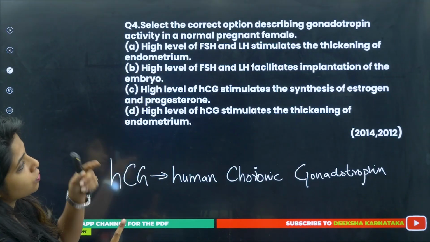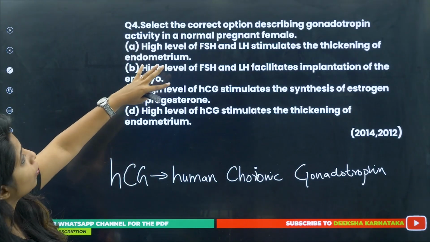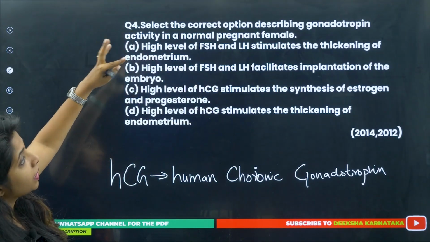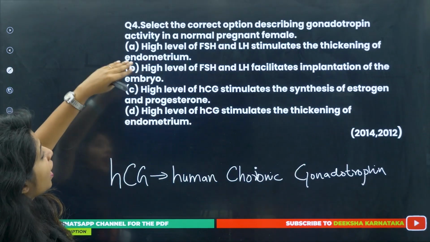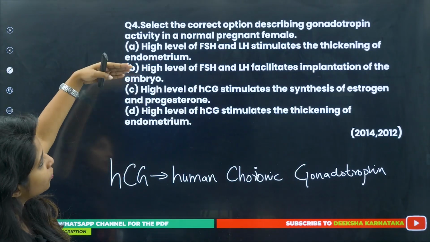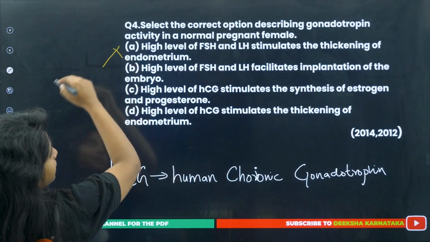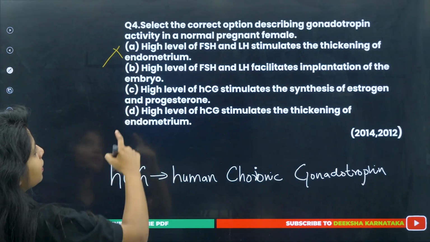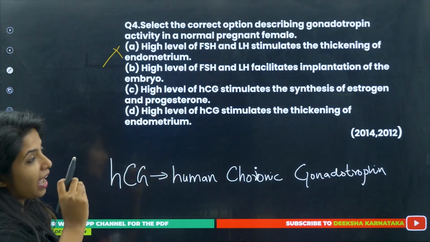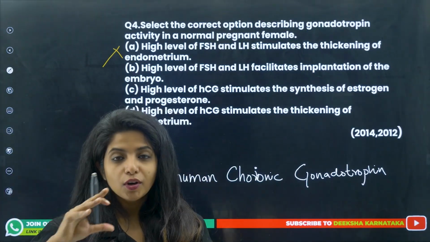They are asking which one of the options correctly describes the role of gonadotropin in a normal pregnant female. So, high level of FSH and LH stimulates the thickening of endometrium. First thing, it is not the correct answer. Second, when FSH and LH are high at this point of time, ovulation happens.